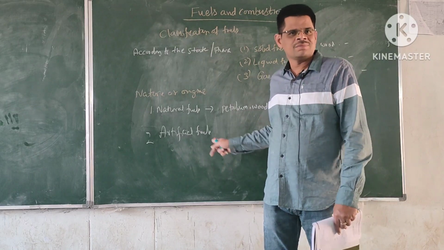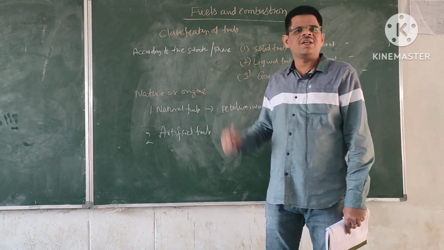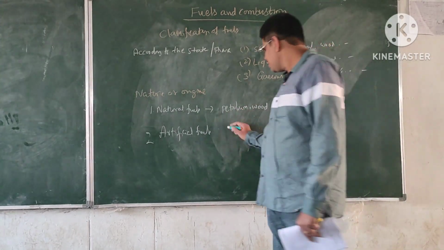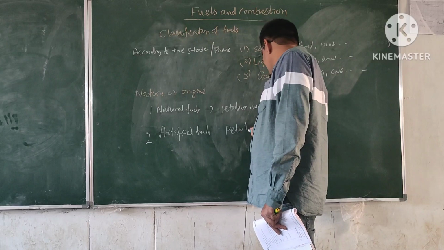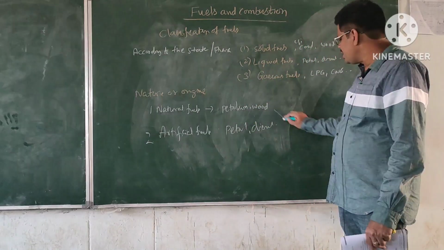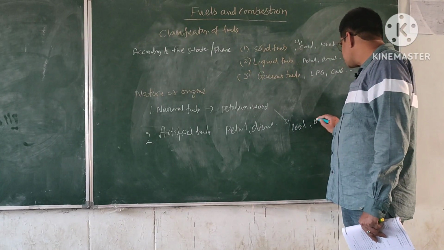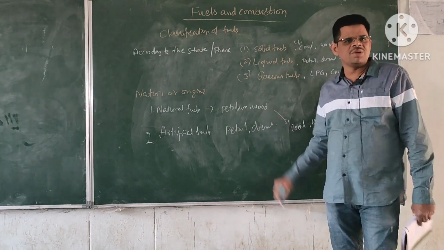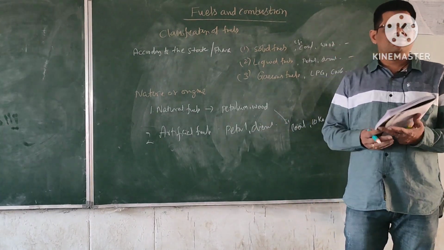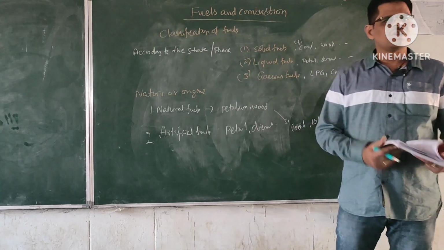In case of artificial fuels, you are producing these fuels from the natural fuels. You are making the production of the artificial fuels by using the natural fuels. Say for example, by using petroleum, you are making petrol, diesel, kerosene, etc. Similarly, by using wood, you are making coal or sometimes coke. All these are being produced. So these are called artificial fuels. You just make a note of all these things.